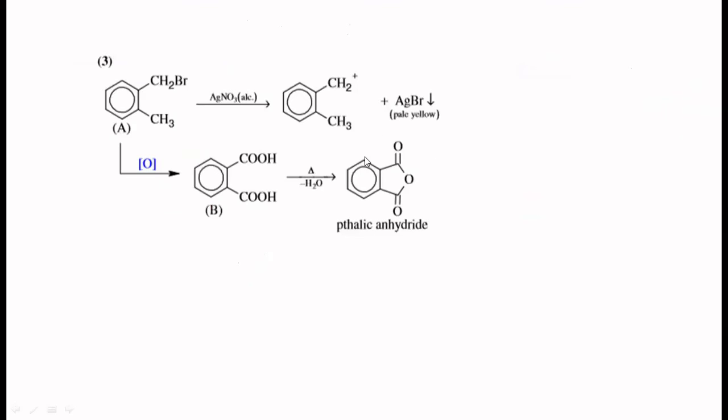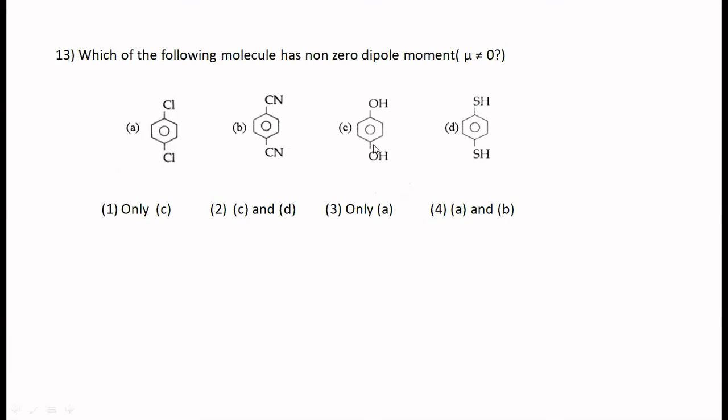This is the compound. Which of the following molecules has a non-zero dipole moment? Mu not equal to 0. This is 0, we just now saw this. That one is non-zero, correct. Any other one? Only C. Any other answer? D also?